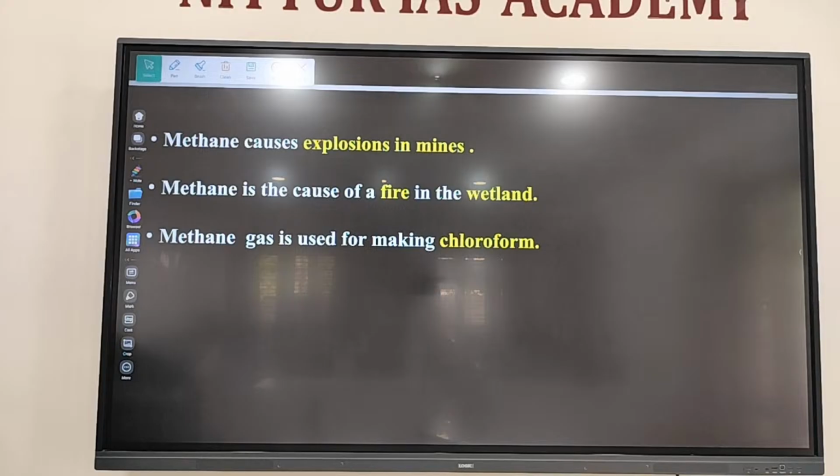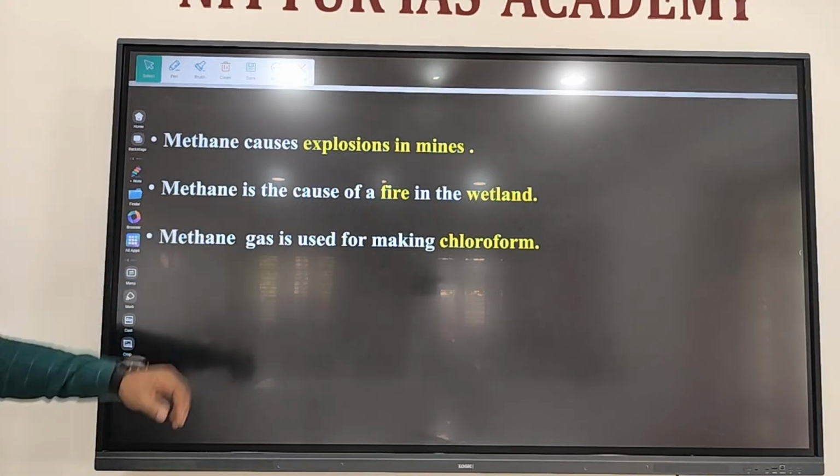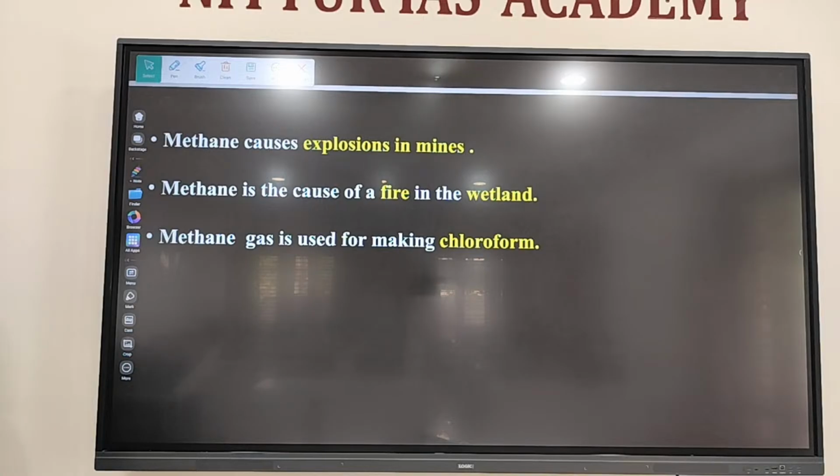That is the reason we call them non-renewable resources, fossil fuels. Right? If we use and consume them all, they will not be formed again in 100 or 200 years. It will take a huge amount of time. Right? Fossil fuels include methane, compressed natural gas, present above the coal, etc.